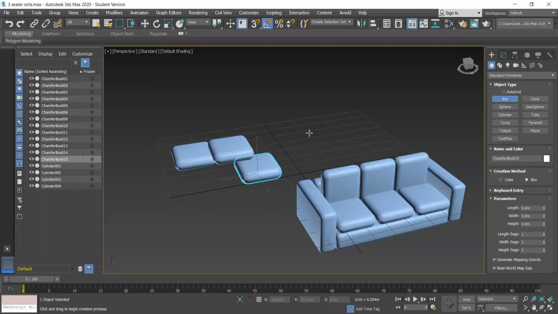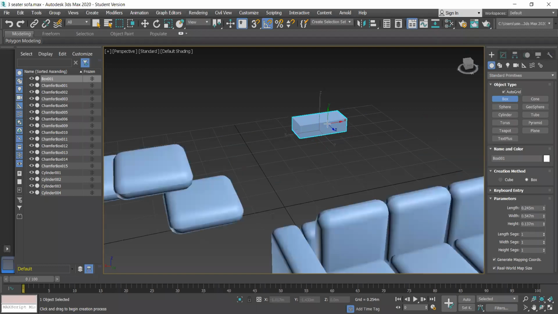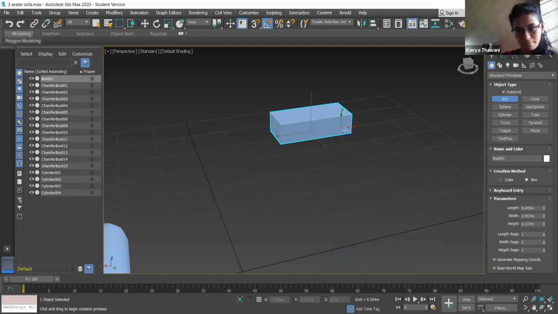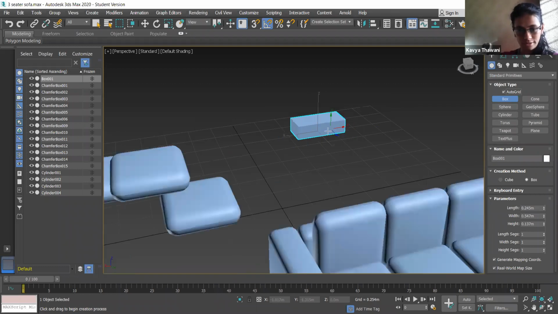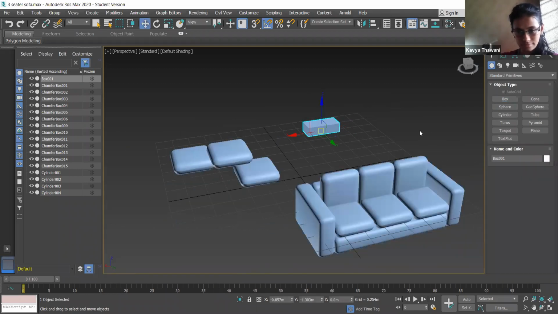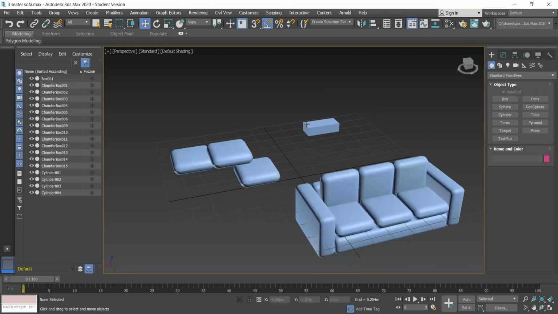Suppose I make a box, then I turn auto grid on. So what happens? I forgot actually. Now come out of this command, the box command. Okay, now click on the box.